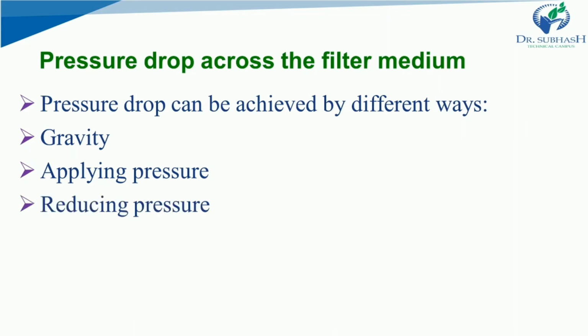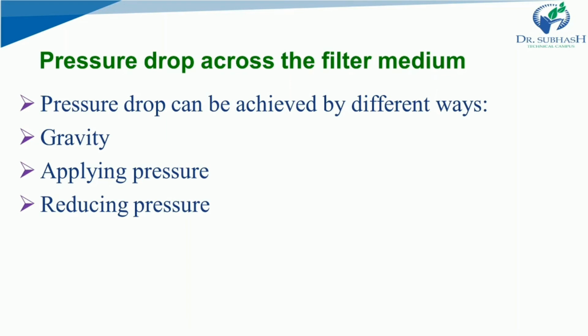Next is reducing pressure. As I talked in applying pressure, sometimes reducing pressure is also used. The pressure underneath the filter medium may be reduced below atmospheric pressure by connecting the filtrate receiver to the vacuum pump. Vacuum pump is an excellent method of reducing the pressure. This creates a pressure differential across the filter. This factor has limited application because pressure difference of only about 100 kilopascals may be achieved. So the limitation is here, reducing pressure is limited to creating 100 kilopascal, right?